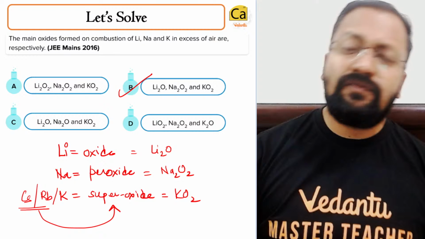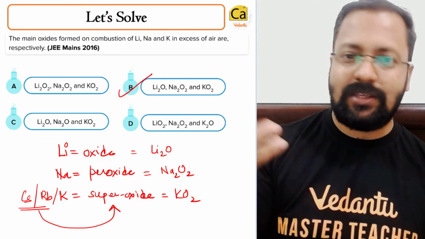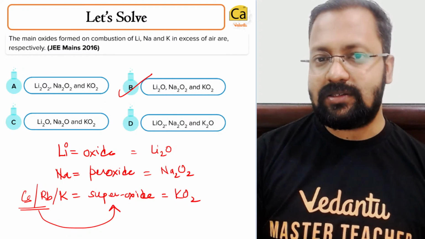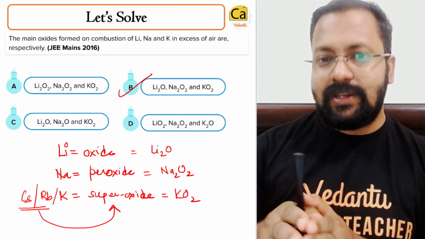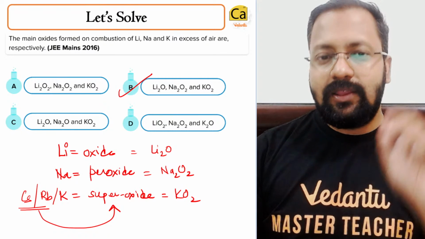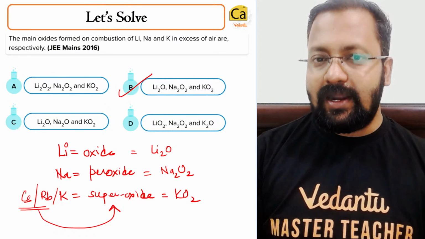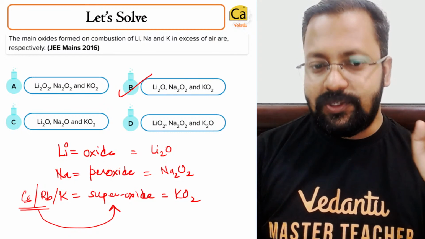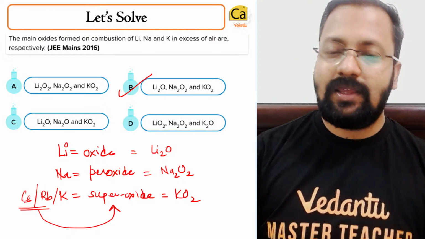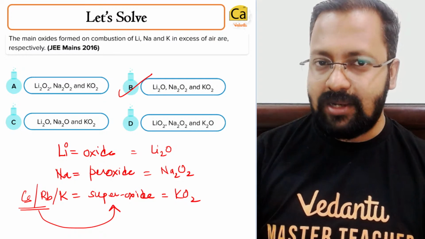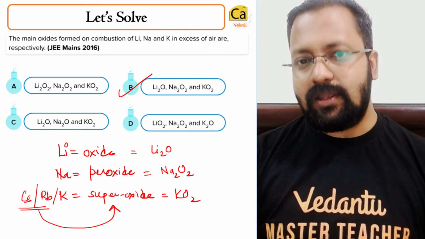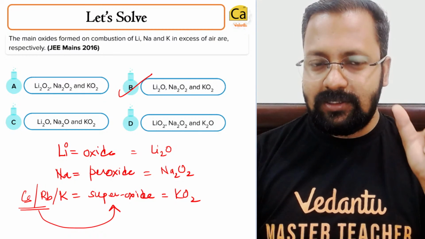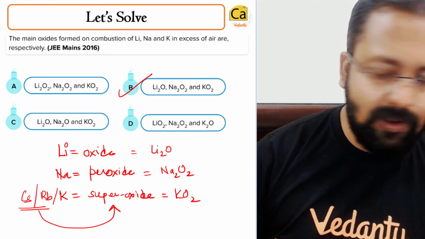Okay, why lithium forms oxide? Because oxide has a high charge density. It will be compensated by a cation which also has high charge density. Oxygen as an oxide has -2 unit of charge. So it will be compensated by a cation which has sufficiently high charge density that is present only with lithium. Li+ has high charge density because charge is same as compared to other elements of group 1, but the volume is least.